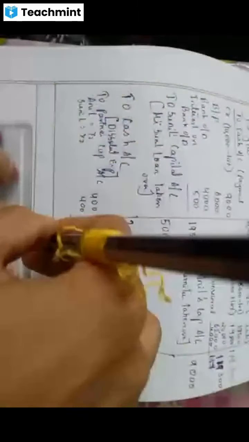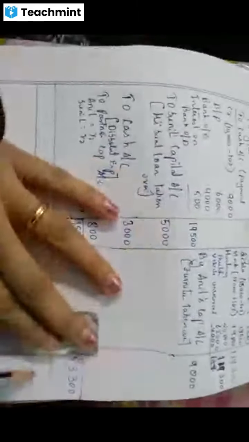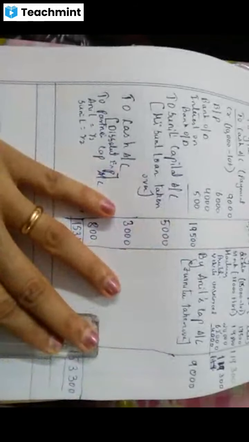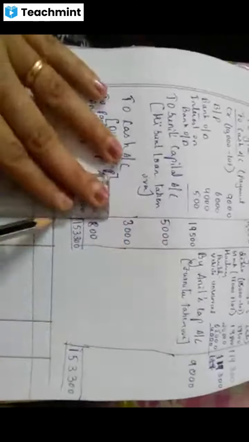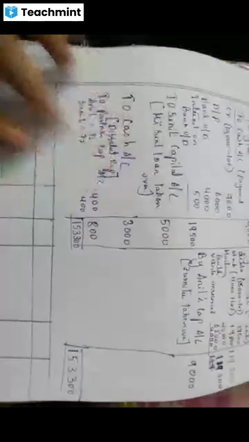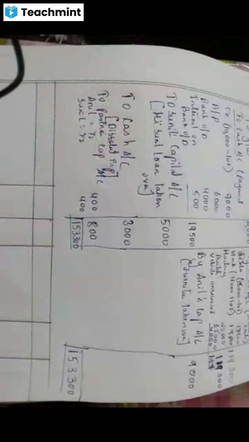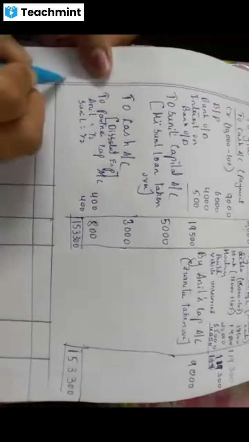Please draw the line, students. Two partners. Yeah. Debit, credit.